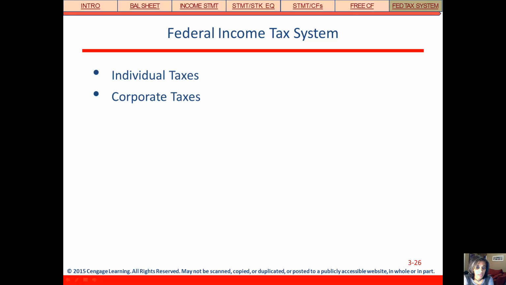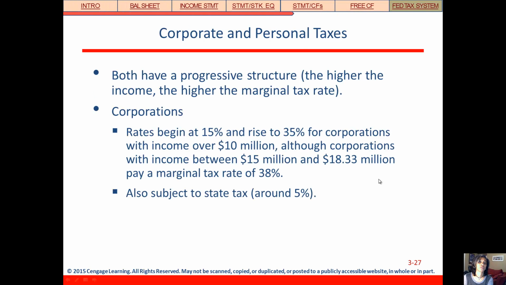Let's wrap up this section by talking about the federal income tax system, and we need to talk about both individual taxes and corporate taxes. So both have a progressive structure, which means that the higher your income, the higher you're going to pay. Specifically, the higher the marginal tax rate. Remember that term marginal because it means the rate that's applied to the next unit. And so in this case, this is the tax rate that's applied to the next dollar in taxable income. So progressive structure for both corporate and personal taxes.